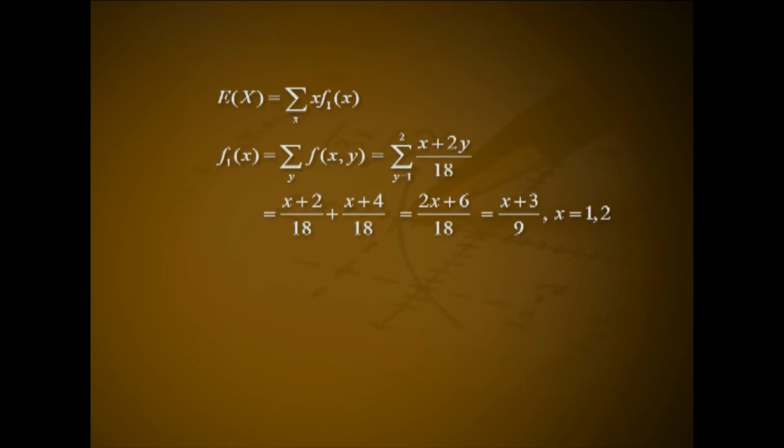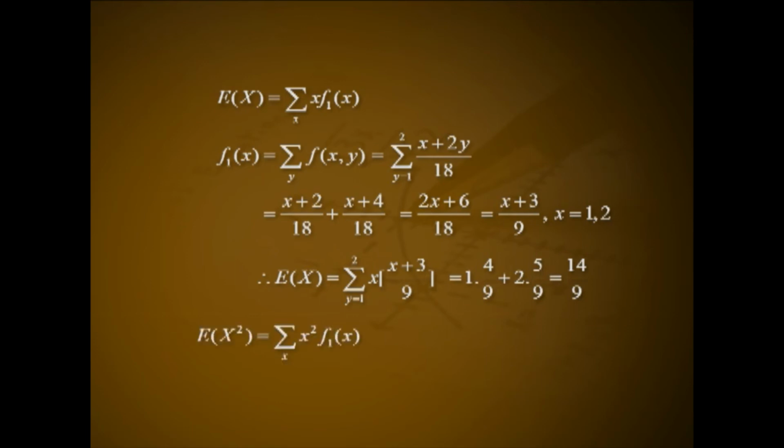Expectation of X equal to summation over x into f1 of x. f1 of x equal to summation over y of f of xy, that is equal to summation over y from 1 to 2 of x plus 2y divided by 18, that is equal to x plus 2 divided by 18 plus x plus 4 divided by 18, that is 2x plus 6 divided by 18, that is x plus 3 divided by 9 for x equal to 1, 2. Therefore expectation of X equal to summation over x from 1 to 2 of x into x plus 3 divided by 9, that is 1 into 4 by 9 plus 2 into 5 by 9, that is 14 by 9.